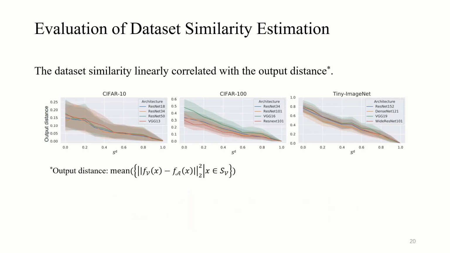Our first observation is that the dataset similarity linearly correlated with the output distance for different model architectures. Here, the output distance is the average model output difference on the estimation set.